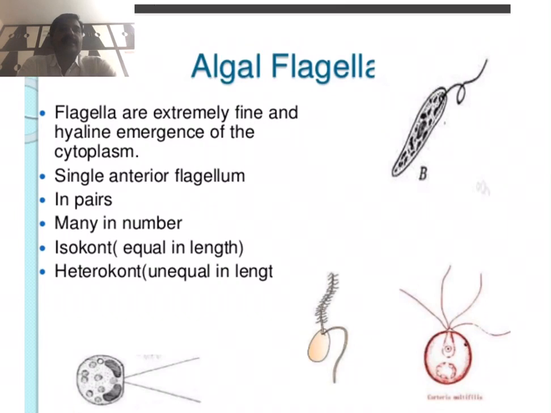The arrangement of flagella in algal species is a very important character for the classification of algae. The transverse section of a flagellum reveals that it consists of 9 peripheral and 2 central single fibrils. All fibrils are enclosed within a common sheath formed by the plasma membrane.